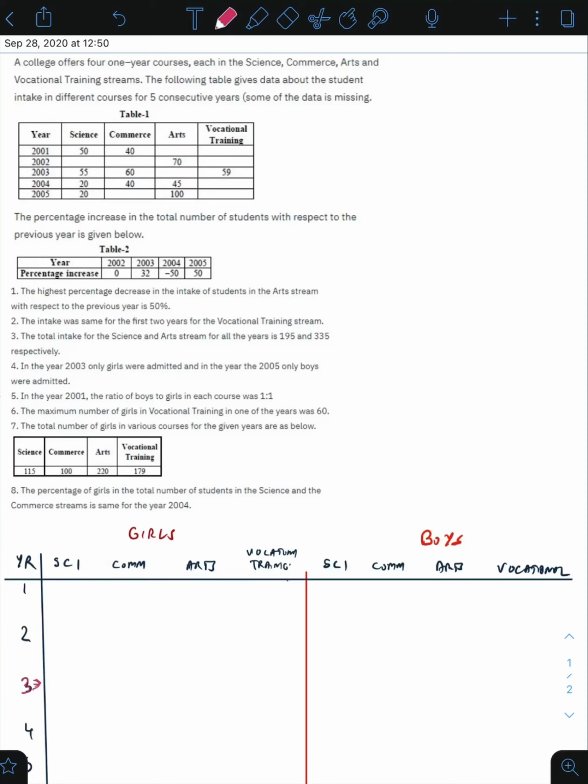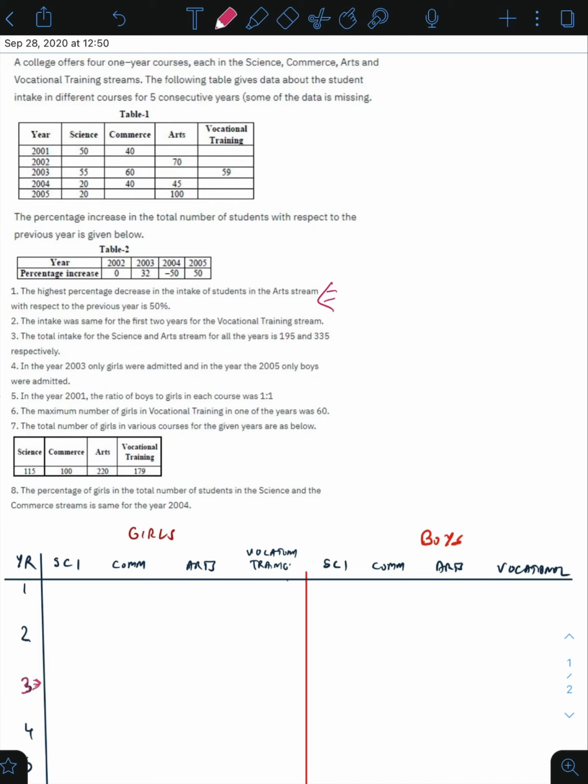A college offers courses in 4 different streams. Table number 1 gives us an idea about the number of new joinees every year in different streams. Table 2 gives us an idea about the increment or the decrease in the number of new joinees on a year-on-year basis.